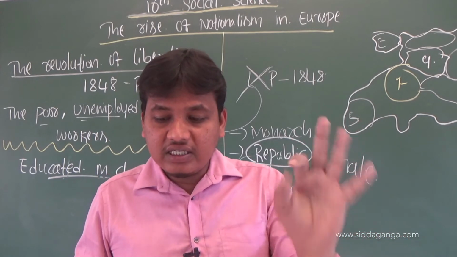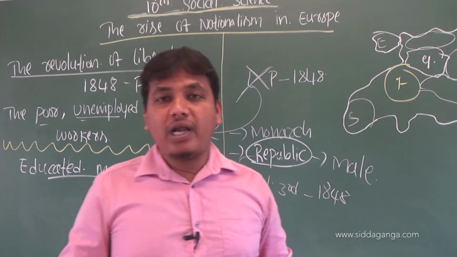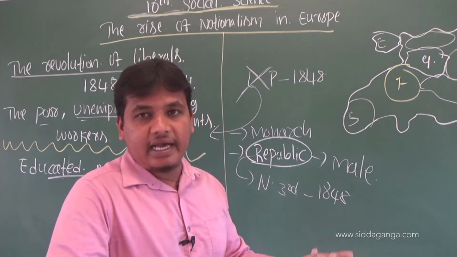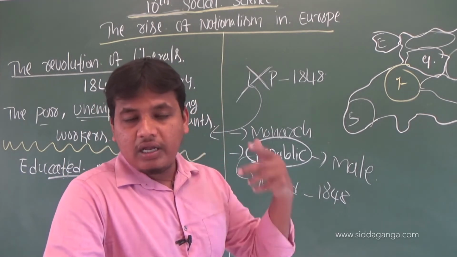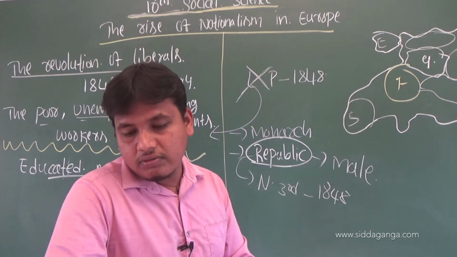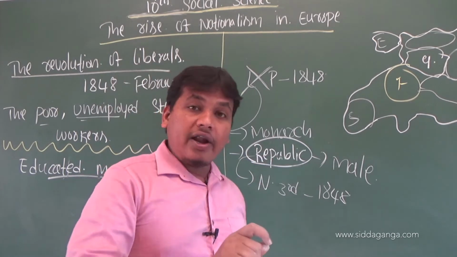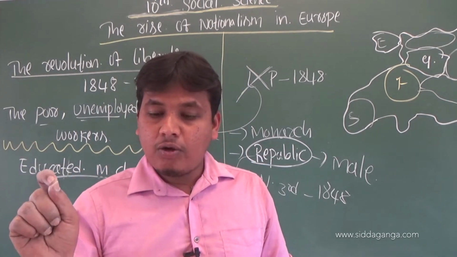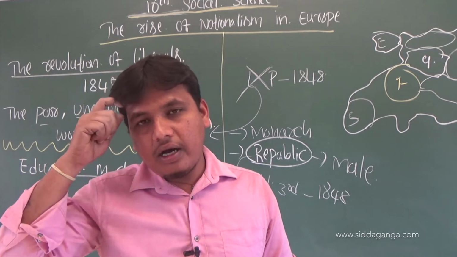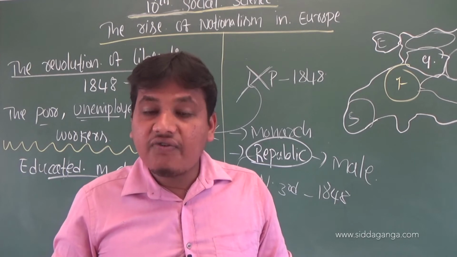They wanted nation state and parliamentary principles, which means like India. Here also there are Rajya Sabha and Lok Sabha. They wanted an upper house and lower house. They wanted a constitution. Next point is freedom of press. They wanted freedom of writing, to express their opinion against the government and against any other honourable person. And freedom of association.